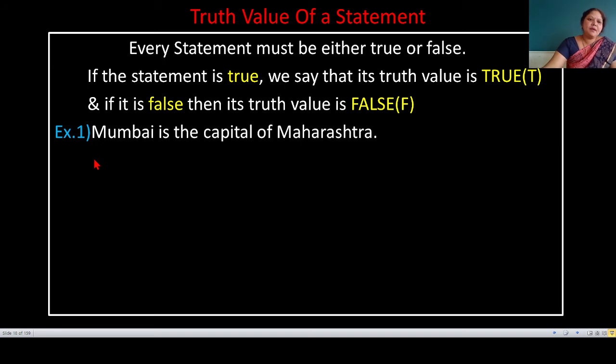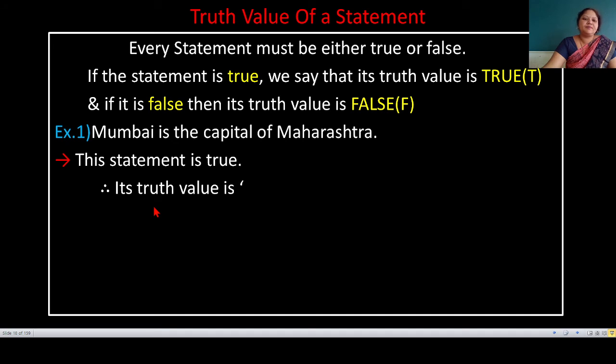For example, Mumbai is the capital of Maharashtra. This is an assertive type sentence and this sentence is a true statement. It is an assertive type sentence and therefore this is a statement, and a true statement. Therefore, its truth value is capital T.